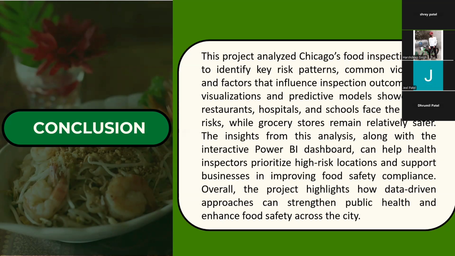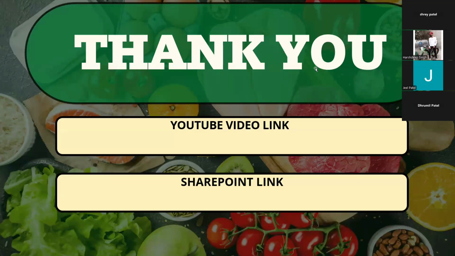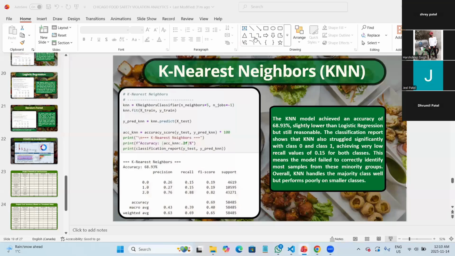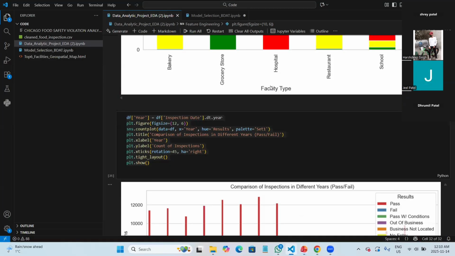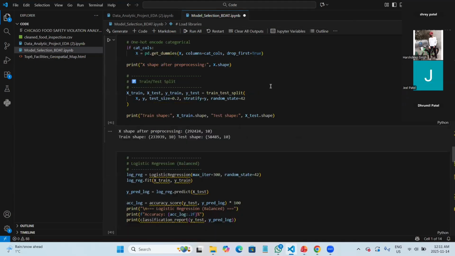So now can you move to the coding part, please, the model selection coding part? Can you start from the top, please?